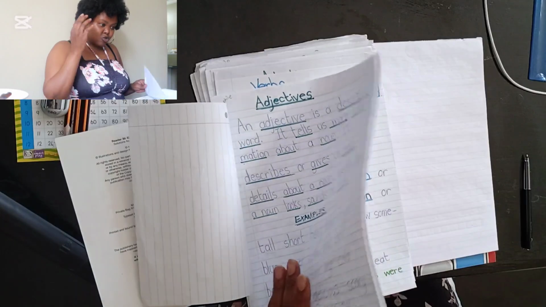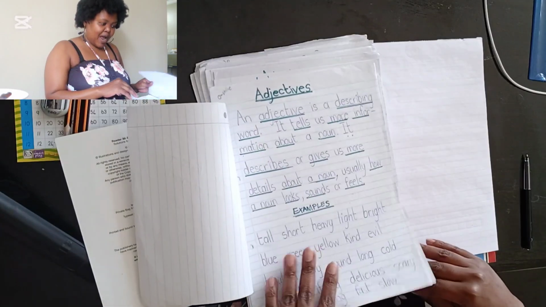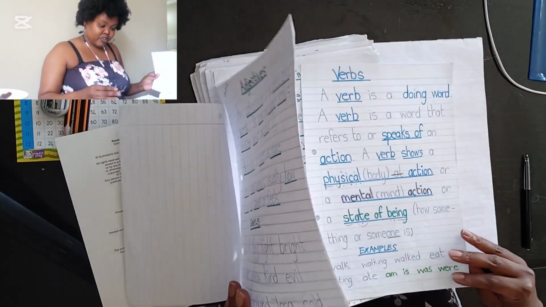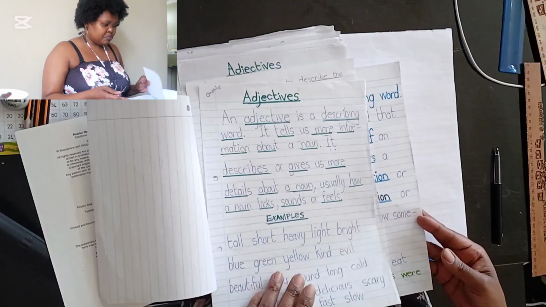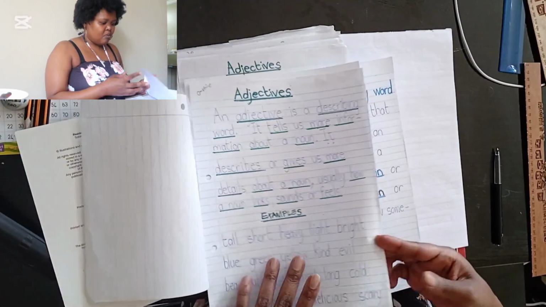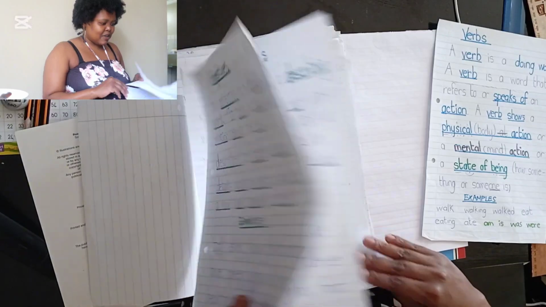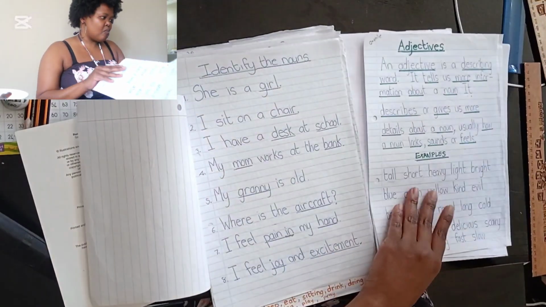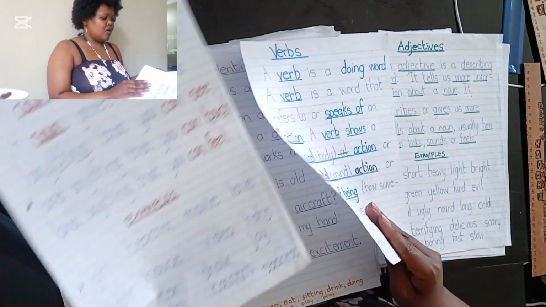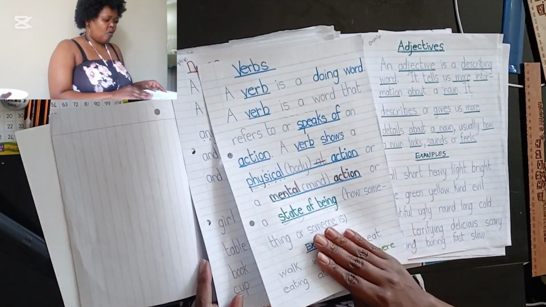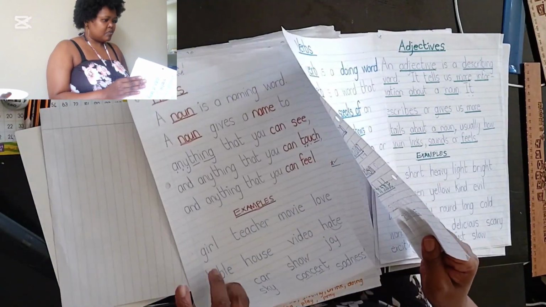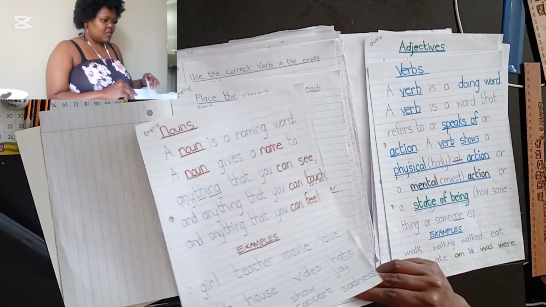So you should be able to work out a definition based on what you've just done in that activity. What is a verb? What type of word is a verb? A verb is a naming word. Naming word.